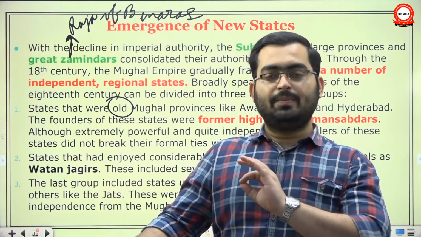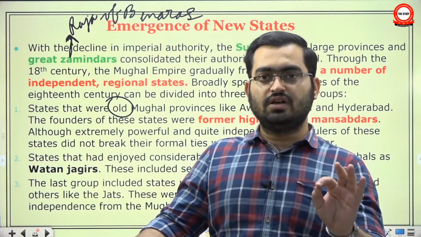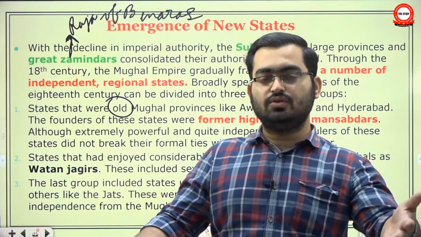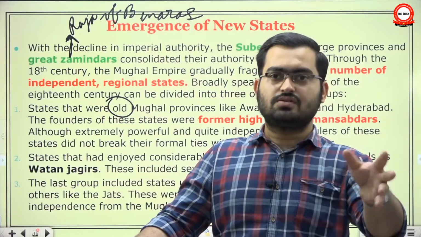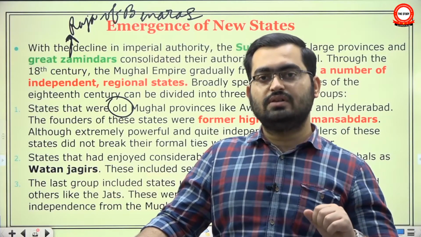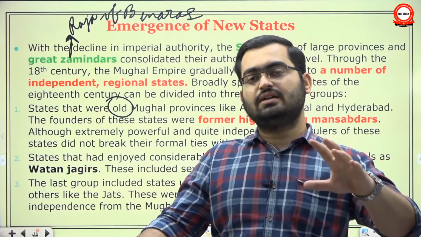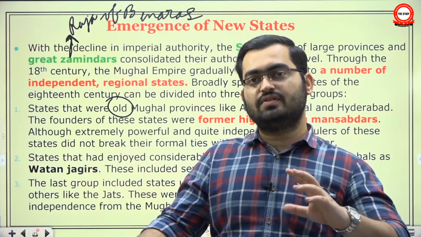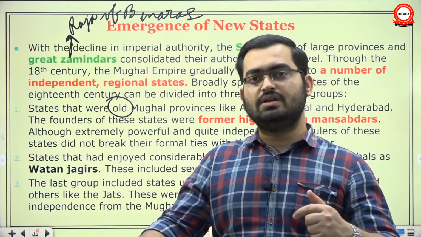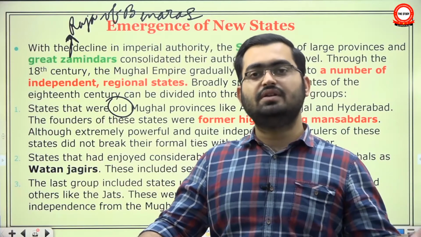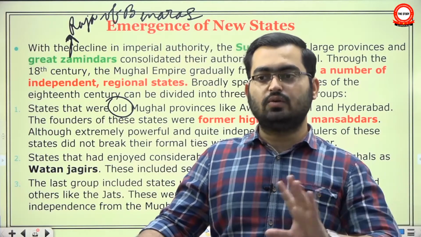They were still the provinces of Mughal Empire. But they paid no heed to the wishes of Mughal emperor. Neither did the Mughal emperor try to impress his authority on them, because he knew the ground reality that even if he wanted to, he couldn't do anything with them. So they would conduct their foreign policy and domestic affairs entirely independently, making wars with each other, concluding peace, ceding territory, winning territory, all such things. They were totally independent.